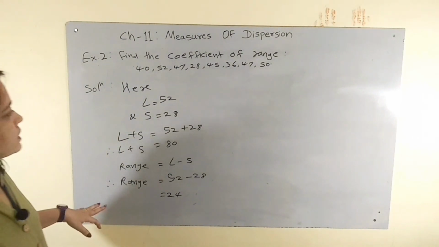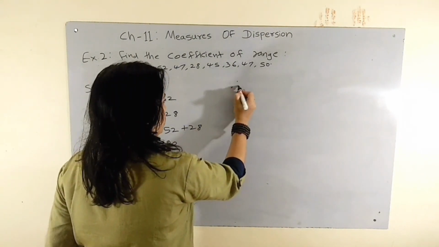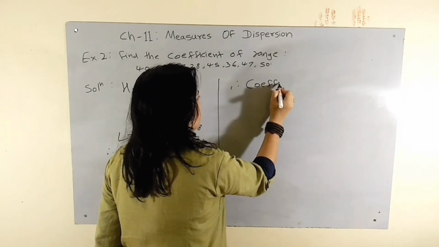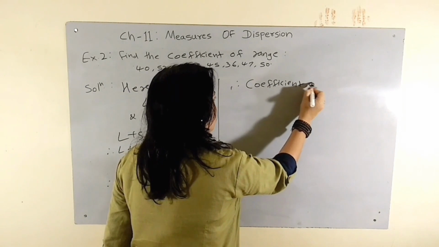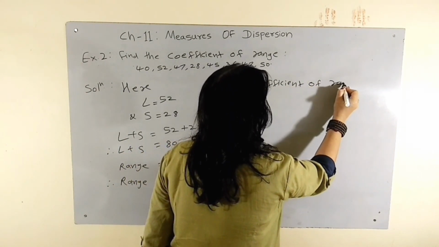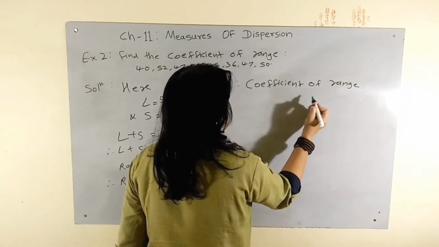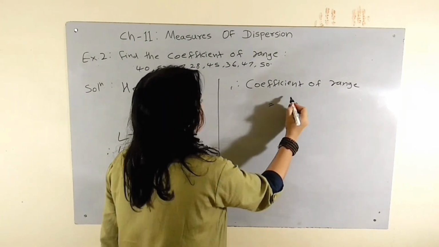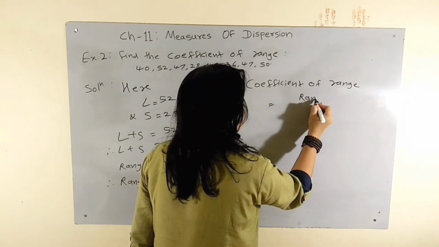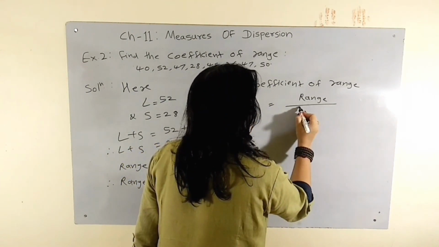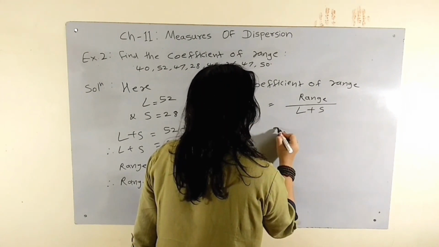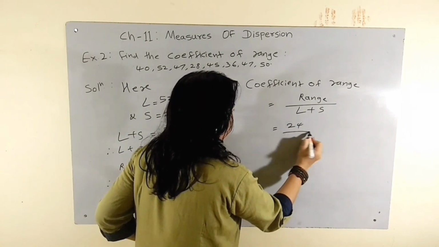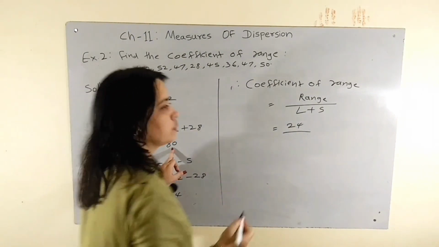Next, coefficient of range. Coefficient of range is equal to range upon L plus S. Range is 24 and L plus S is equal to 80.